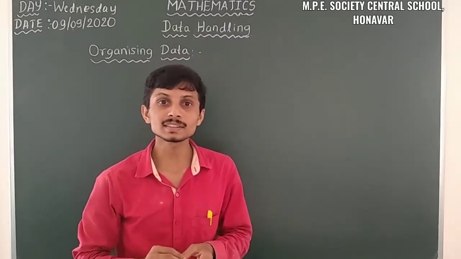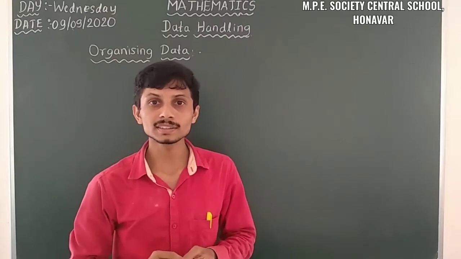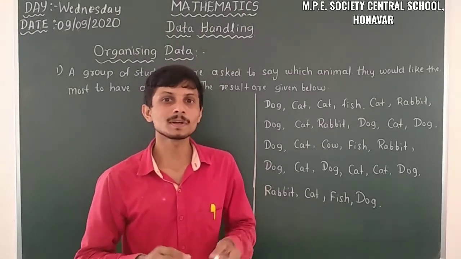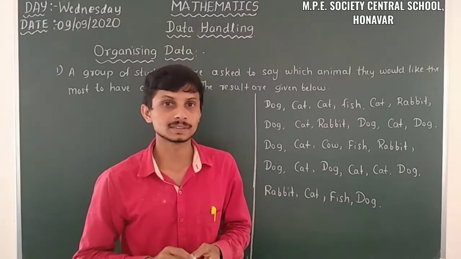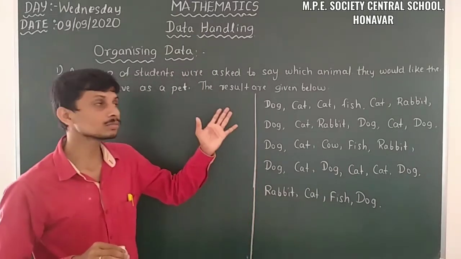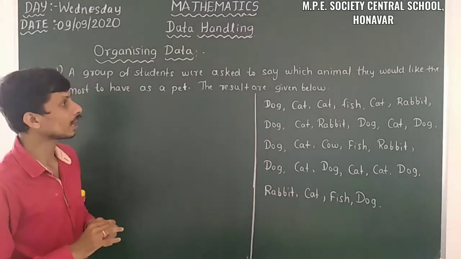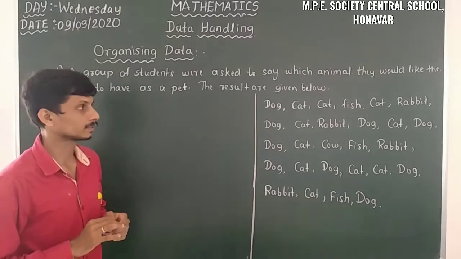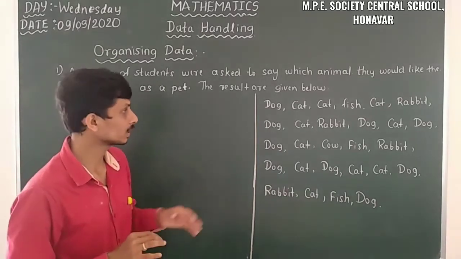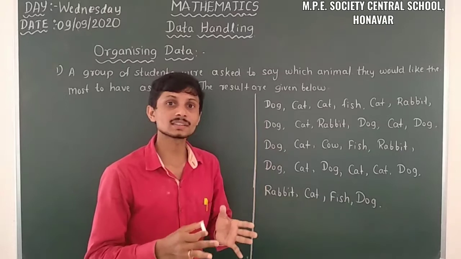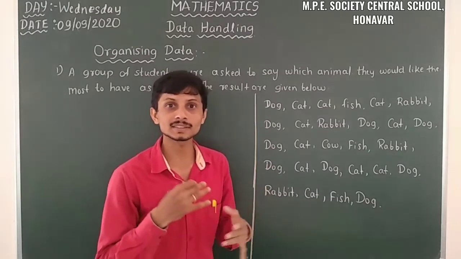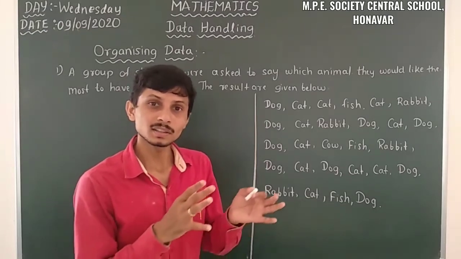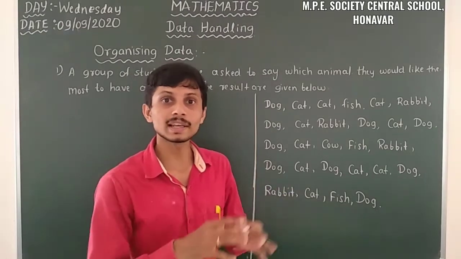Let us discuss organizing data by taking some examples. Most people like to have pets. Here it's a classroom situation. A group of students were asked which animal they would like the most to have as a pet. The results are given below. The class teacher asked the students randomly, and they had to mention the pet they like the most.